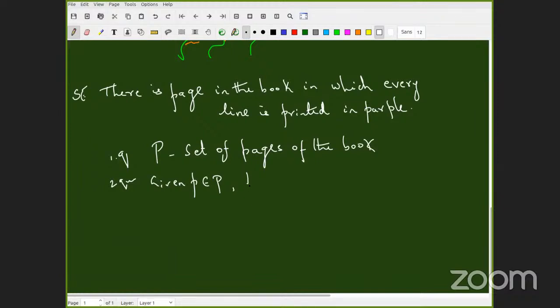Krishnamurthy, can you tell what notation I have to give? Sir, L. Not L. That's where you have to be very careful. L_p. That's good. L_p is the set of lines on the page p.